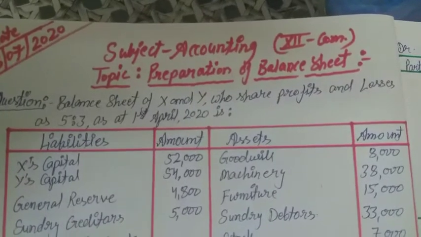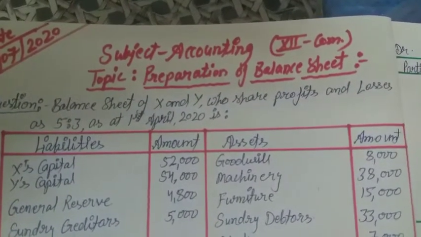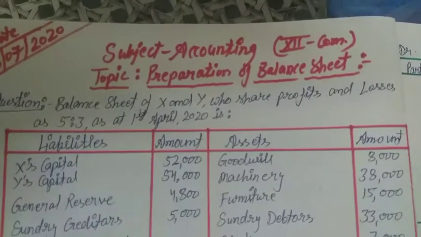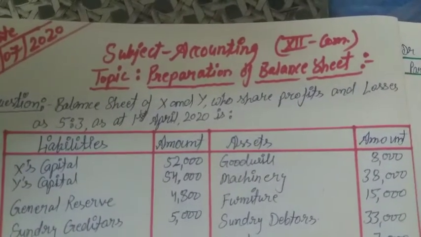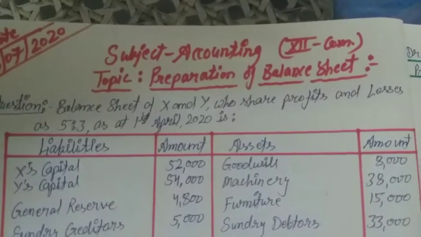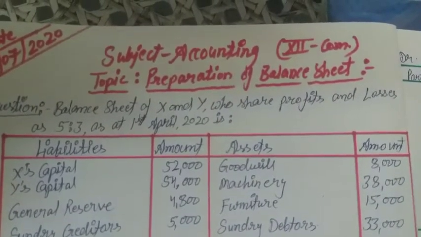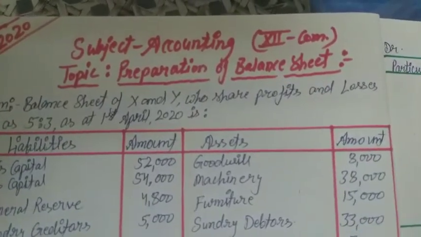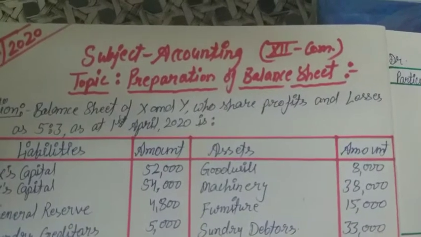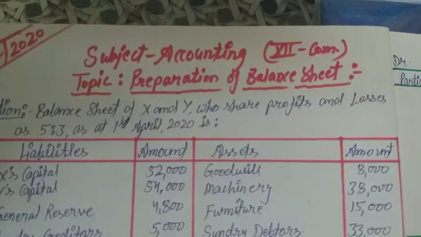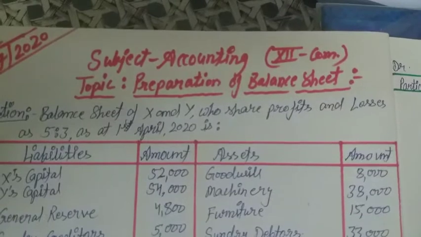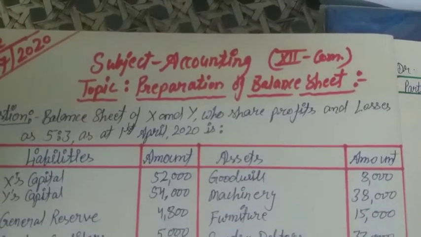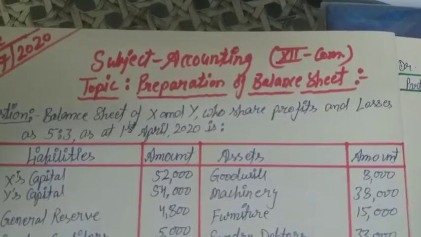If we have a question and the information is also given, and in that question we need to prepare the balance sheet of the firm, then what treatments are required to do related to the given adjustments, related to the transactions, related to the accounts.